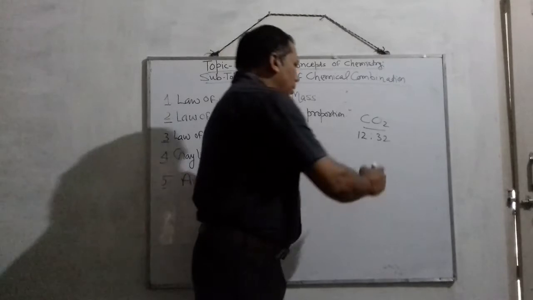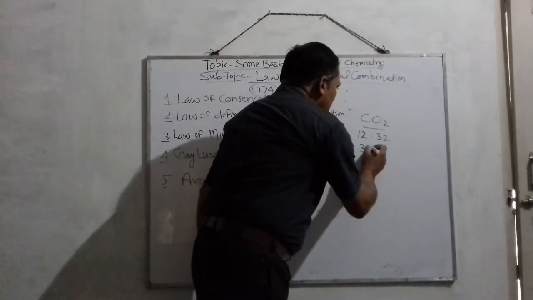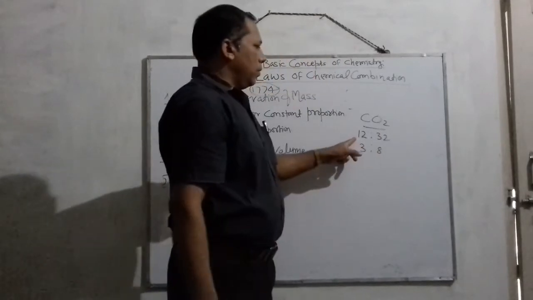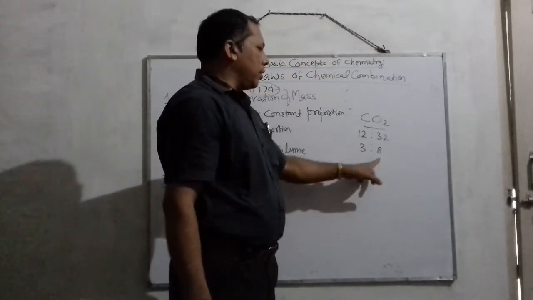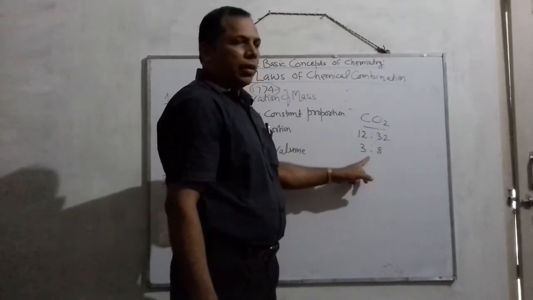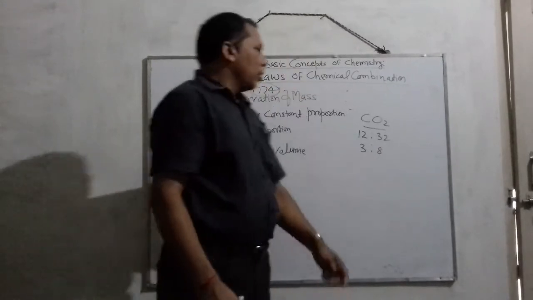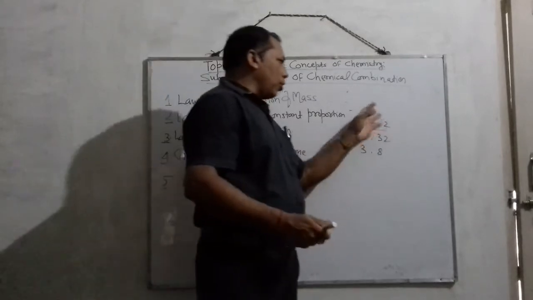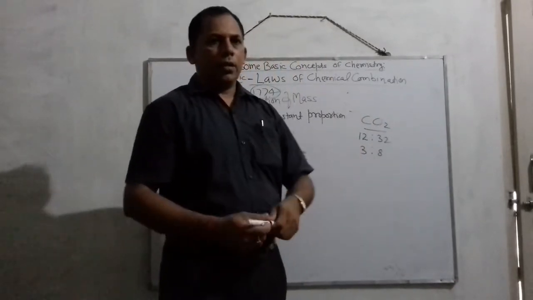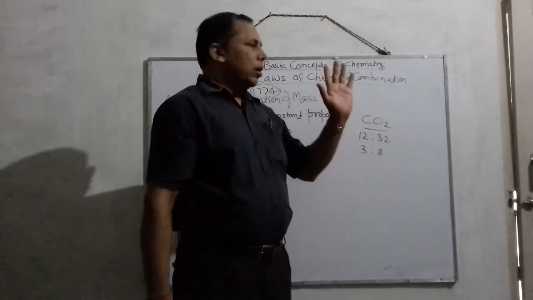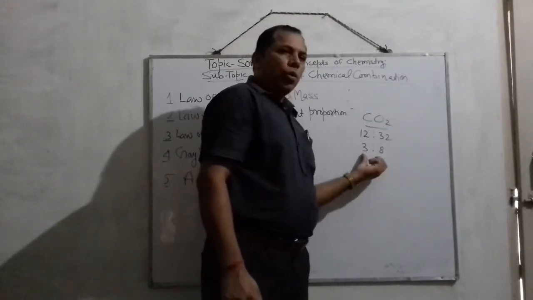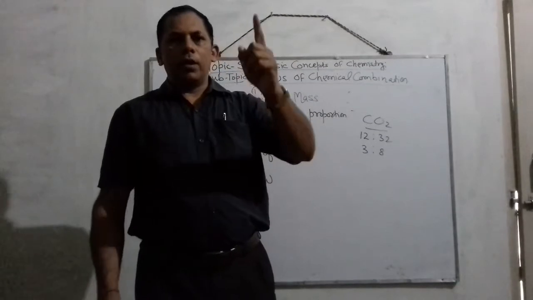In simplest form, that can be written as 3 to 8, dividing by 4: 12 divided by 4 is 3 and 32 divided by 4 is 8. So the simpler ratio becomes 3 to 8. According to this rule, whatever the source by which CO2 is obtained, they always combine together in the ratio 3 to 8 by mass.